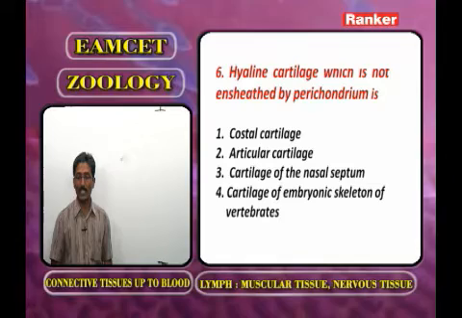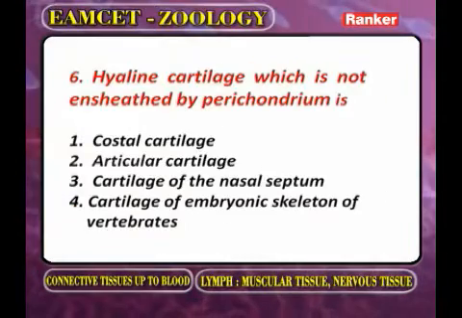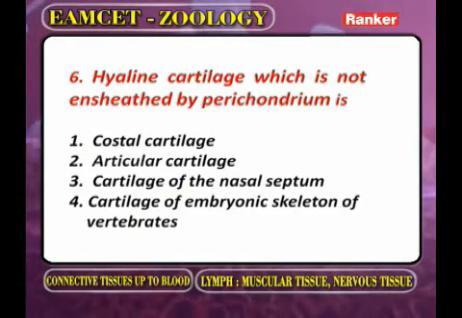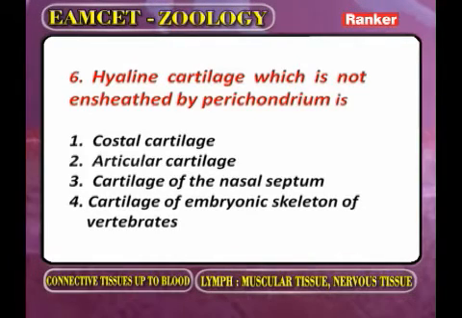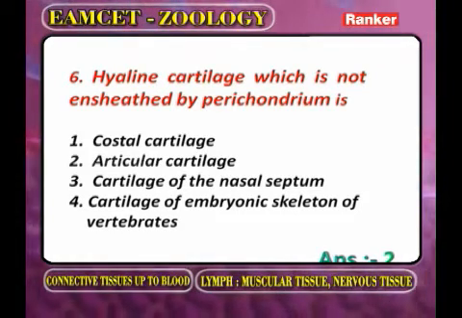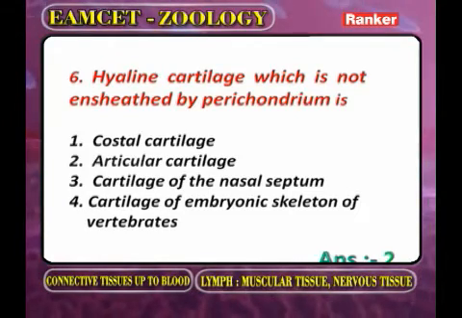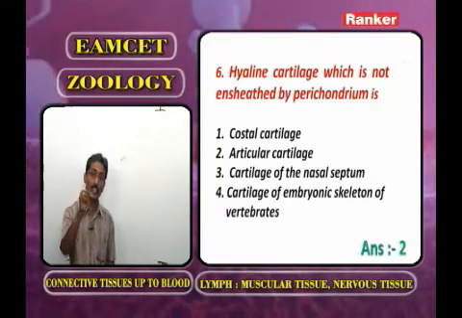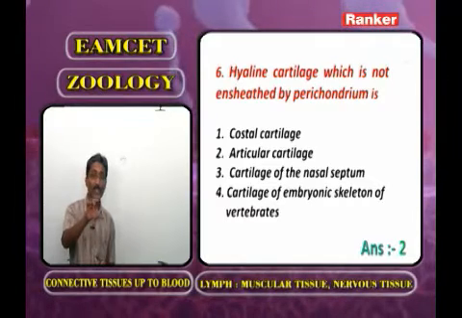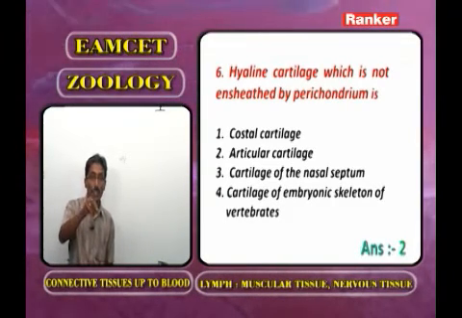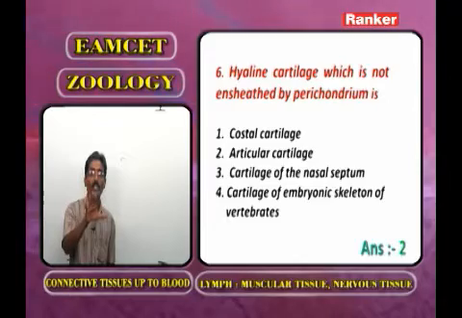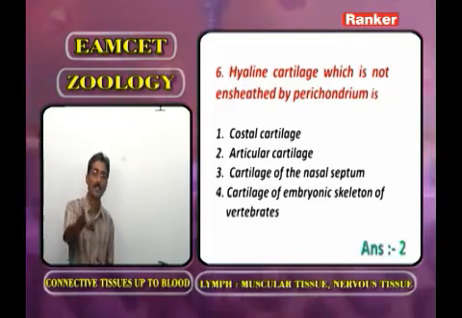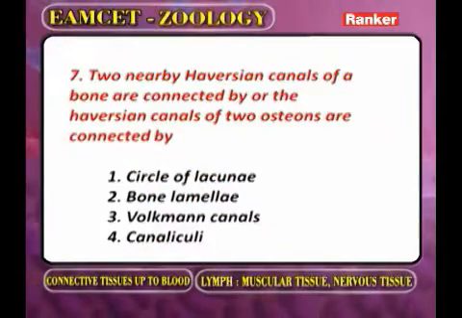One option costal cartilage, second one articular cartilage, third one cartilage of the nasal septum, and the fourth one is cartilage of embryonic skeleton of vertebrates. Third is eliminated, fourth is eliminated. Now you have to guess the correct answer for this question. The appropriate answer is articular cartilage, though the costal cartilage is also correct. If two options are given separately, which is the best option? The articular cartilage, though the first one is also correct. Now we go for the next question.